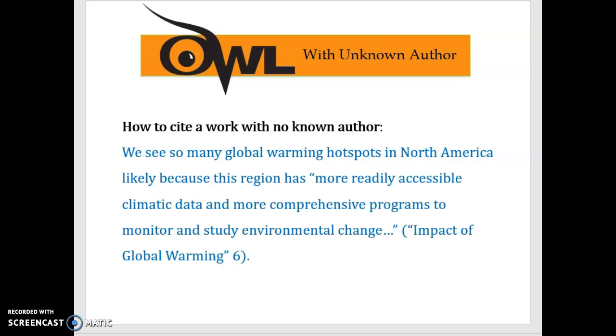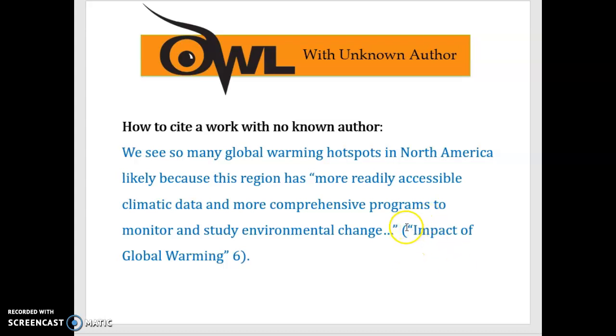And if that's the case, if you do not know who the author is, then you can give the title of the piece. Okay? So I think it would probably be best to put it in parentheses here. And I have impact of global warming. Warming is the name of the source. So I put that in parentheses.